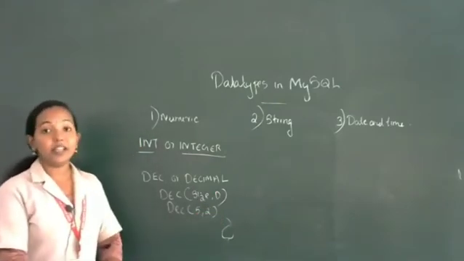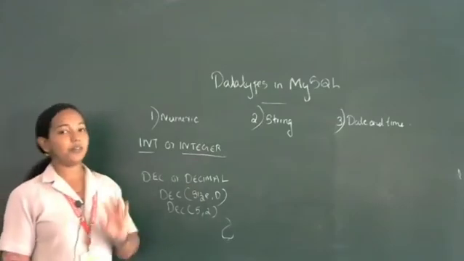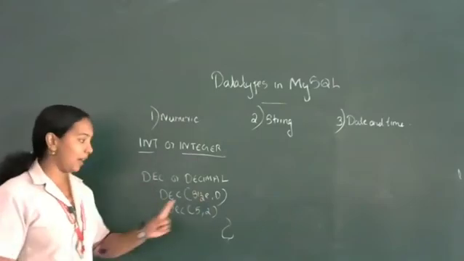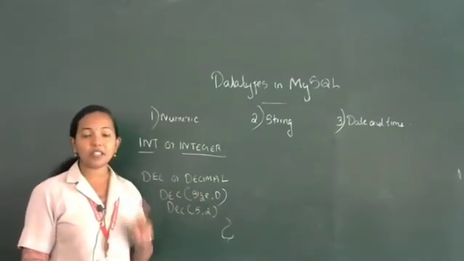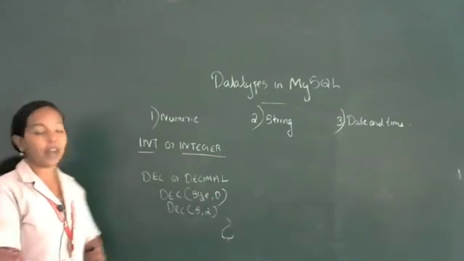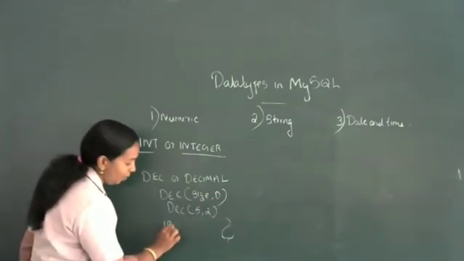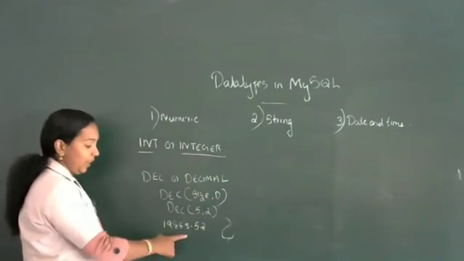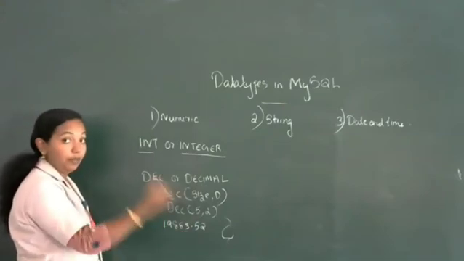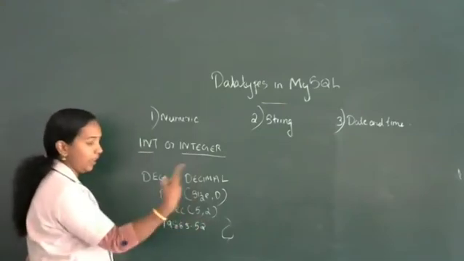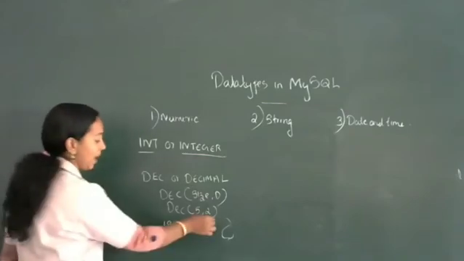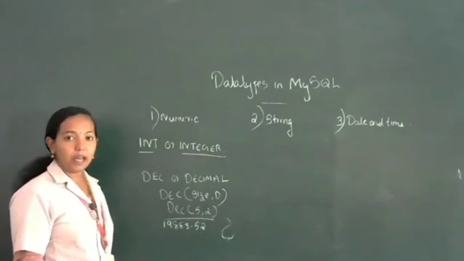Size indicates the number of digits present before the fractional part. Then D indicates the number of digits present after the fractional part. So the example is 19883.52. Here 5 indicates the number of digits before the fractional part, and 2 indicates the number of digits after the fractional part. The example is DEC 5 comma 2.